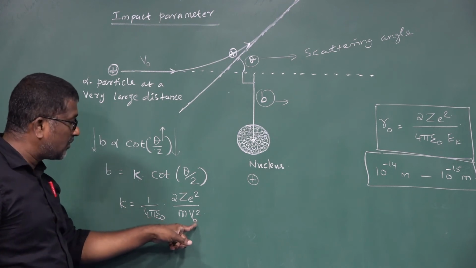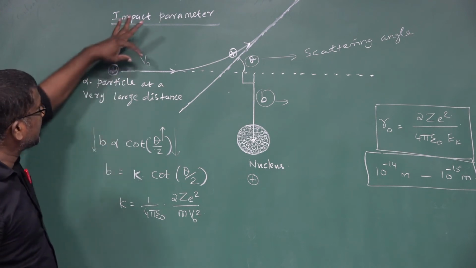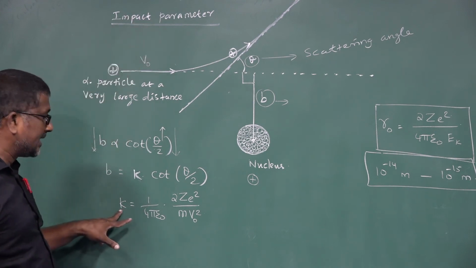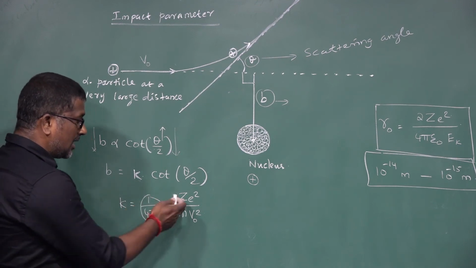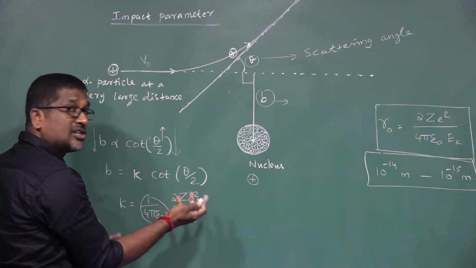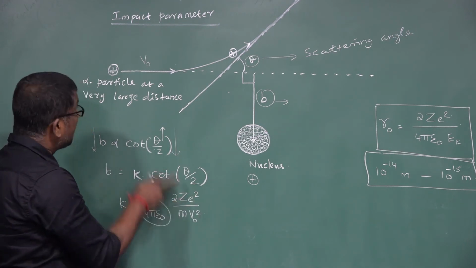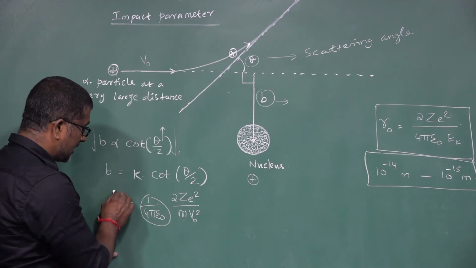If the velocity of the alpha particle changes, then this K value also changes. So for a given velocity of the alpha particle, the K value is a constant. 1 by 4 pi epsilon naught is a constant value. And Z, for a gold nucleus, is constant. E, the charge of an electron, is also constant. M, the mass of the alpha particle, is also constant. For a given velocity, the K value is a constant.